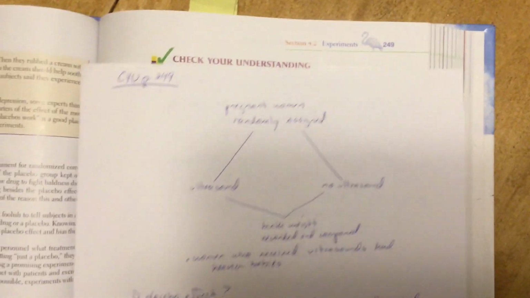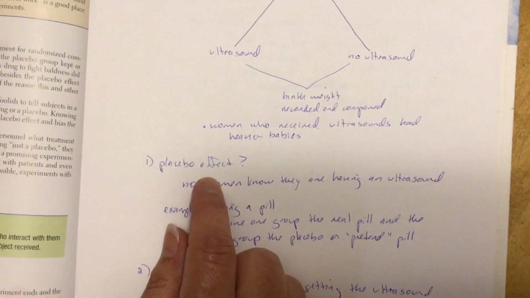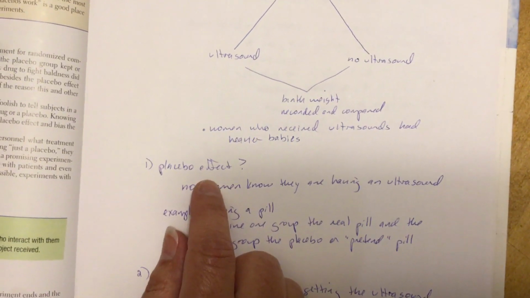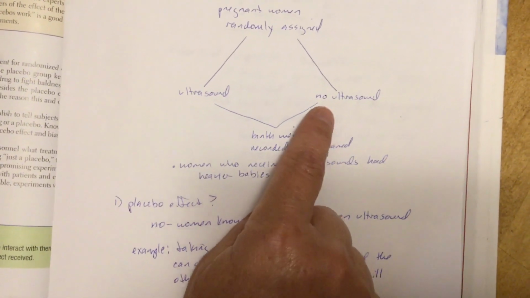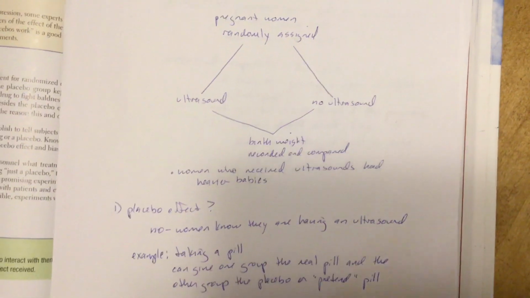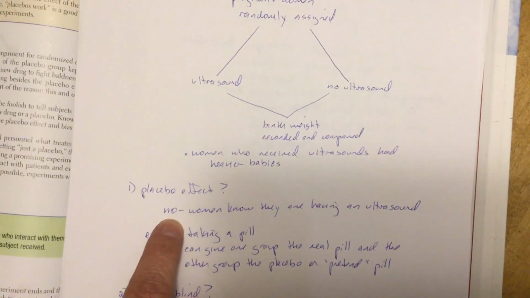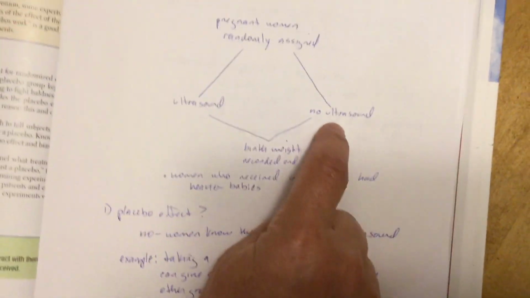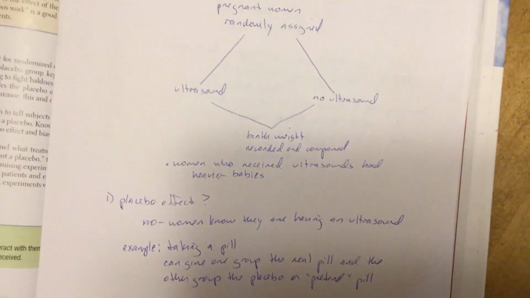First of all, a placebo effect means you have a reaction, a positive reaction to a fake treatment. So that would mean the conclusion seems to link the ultrasounds to heavier babies. So a placebo would mean a heavier baby resulted from a no ultrasound. But this can't be a placebo, okay? Because a placebo is a fake treatment. A woman, either she knows she's getting an ultrasound or she knows she's not getting an ultrasound. There's no placebo here. I can't fake it, okay?